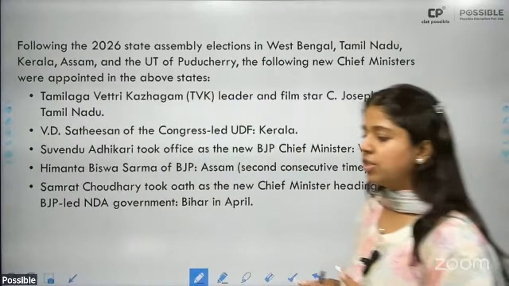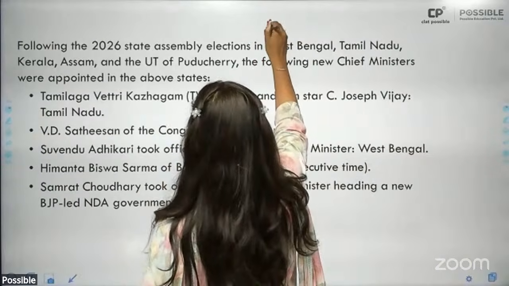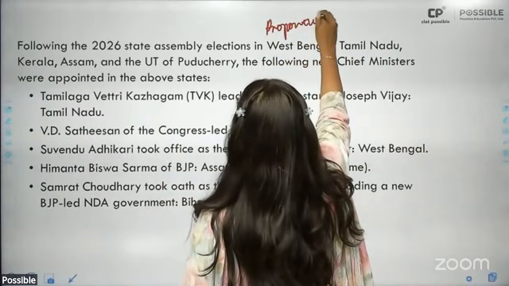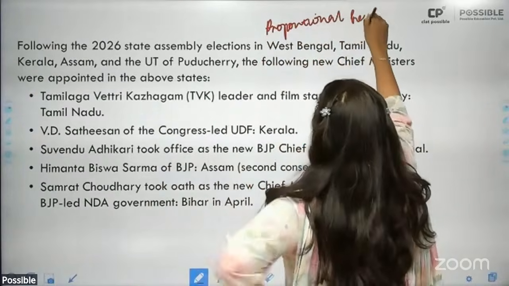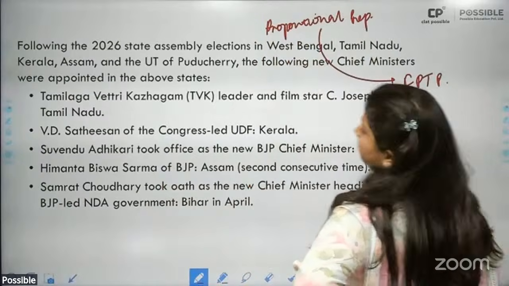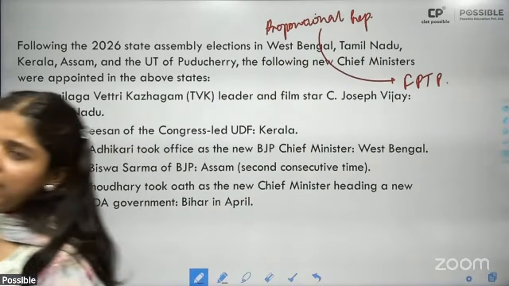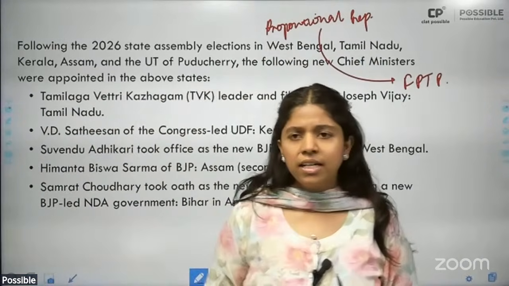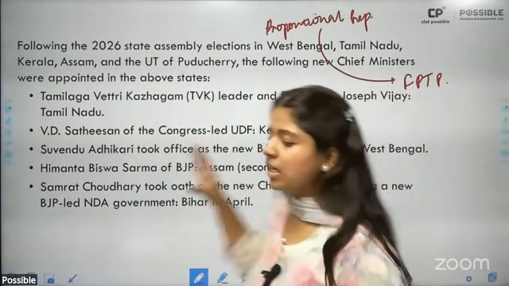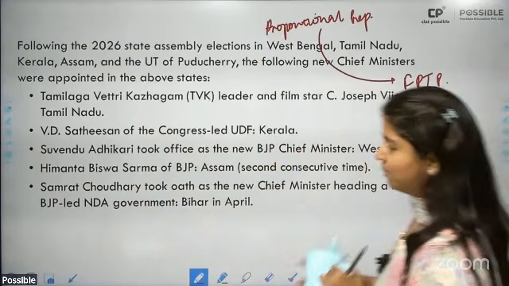Basics for state legislative assemblies: elections are undertaken on the basis of proportional representation, and the system that is followed is the first past the post system. Okay, these are directly elected heads, and this direct election is undertaken by the people themselves, and the system that is followed is the first past the post system.